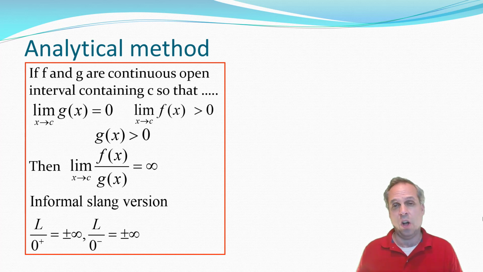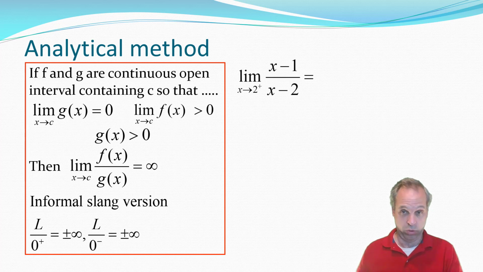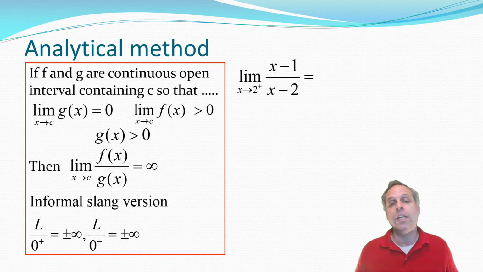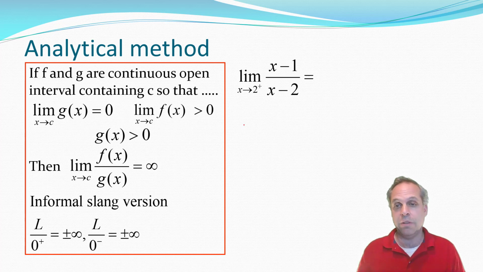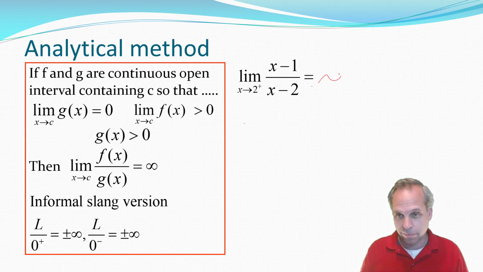So then you can use this also for the limits from the left and the right. I just gave you a larger version of it. So for example, if you wanted to do this limit here, notice that the limit as x approaches 2 from the right, if you look at the numerator, that limit is 1. It's positive, and it's near 1, so it's always positive. The limit of the denominator, though, that limit's 0. But since x is approaching 2 from the right, that means it's approaching 0 from the right, so it's always positive. So the top is positive, the bottom is going to 0, but is always positive. This limit then would have to be infinite.